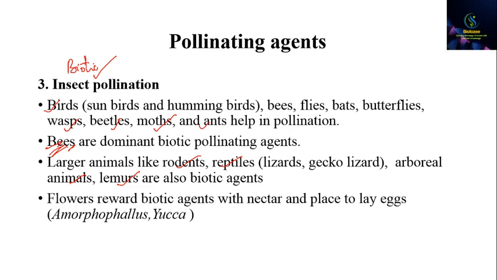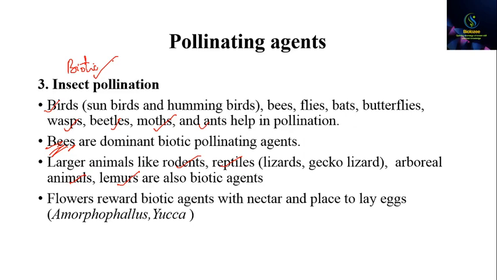So why is that aroma there? Those colored petals are also present. Why? Because they attract the insects towards themselves. When the insect is attracted to a flower by its sweet aroma and colorful petals, it will go and sit on the flower. When the insect sits on the flower, the pollen grains will be dusted over its body. And when that same insect goes and sits on another flower, it will release the pollen grains onto the stigma of that other flower. So it helps in cross pollination.